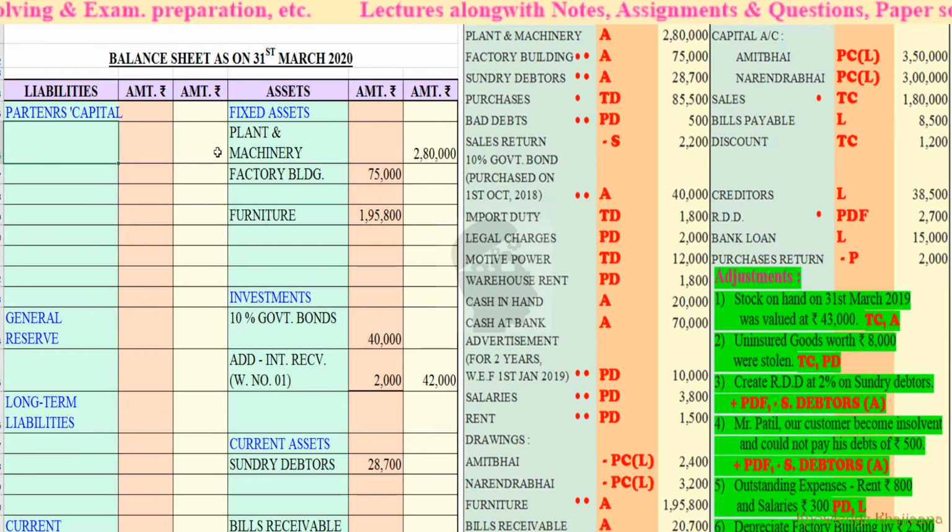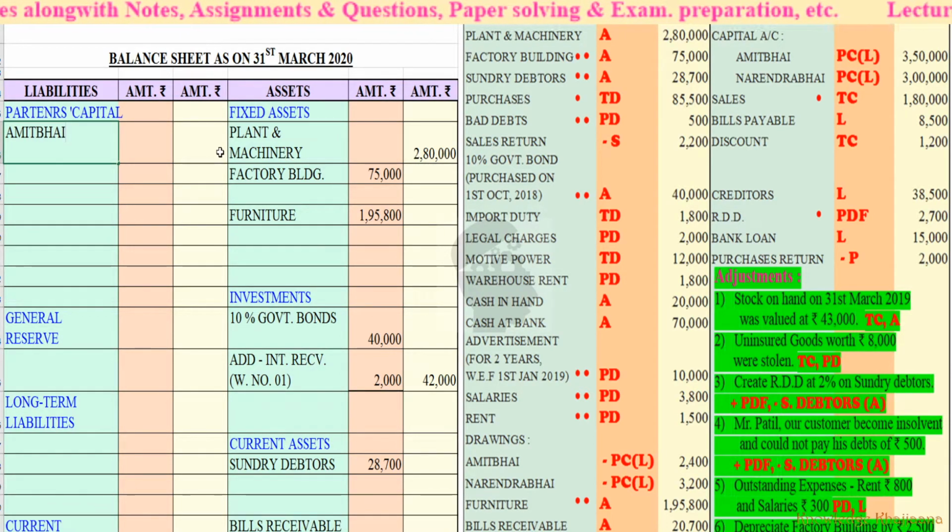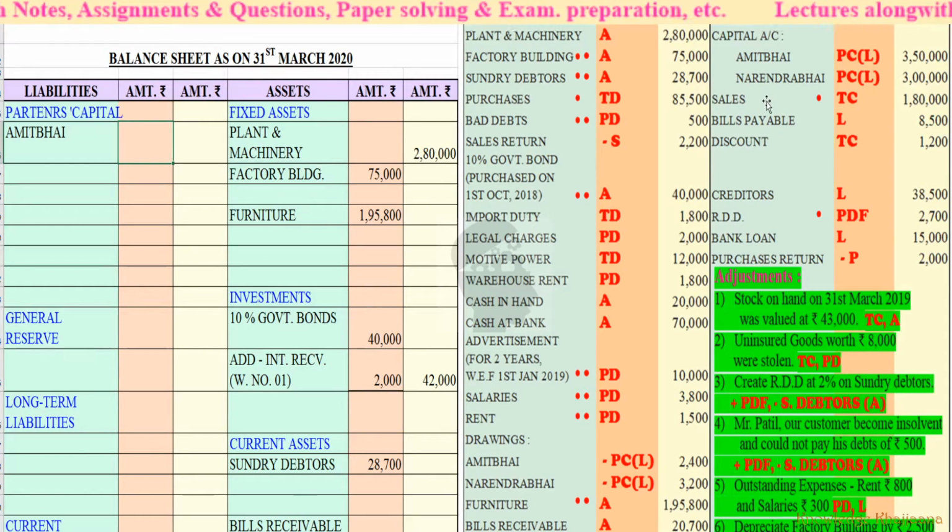Who are the partners? First is Amit Bhai. Here we are not preparing separate partners' capital and current accounts because we are following the fluctuating capital method. So we will write in the balance sheet itself.